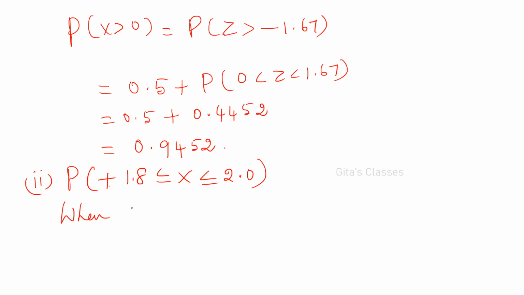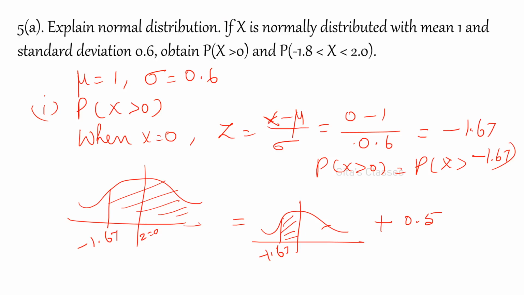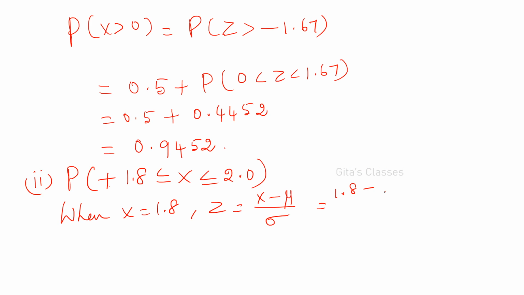So when X is equal to 1.8, Z is equal to X minus mu by sigma, that is 1.8 minus mu, which is 1, divided by sigma, which is 0.6.